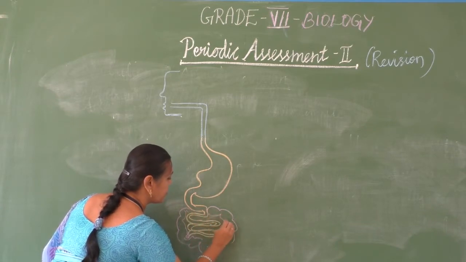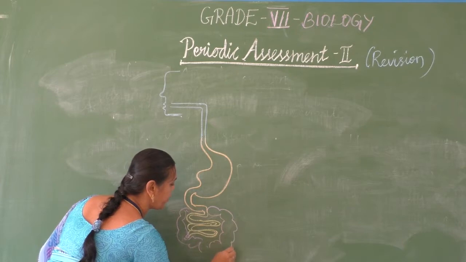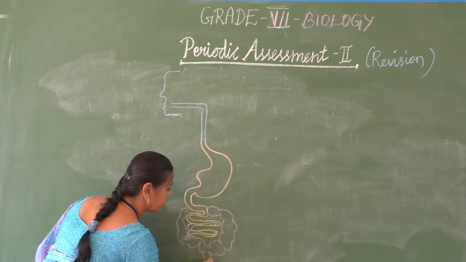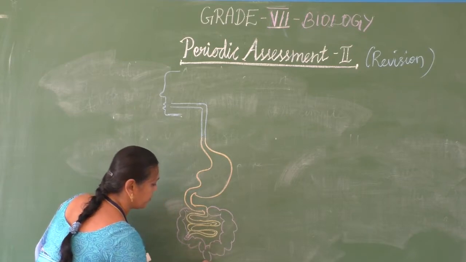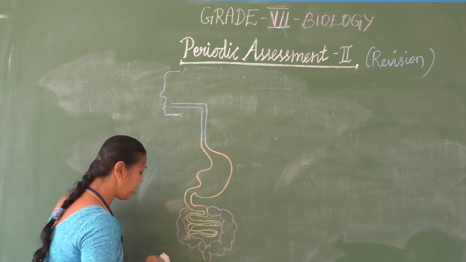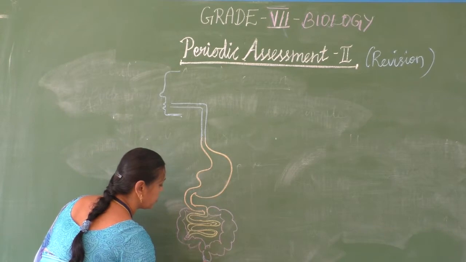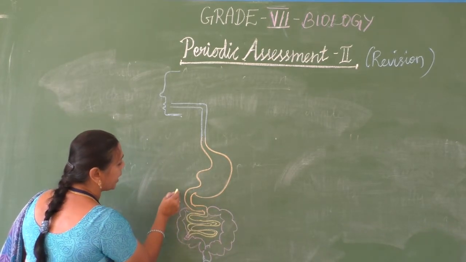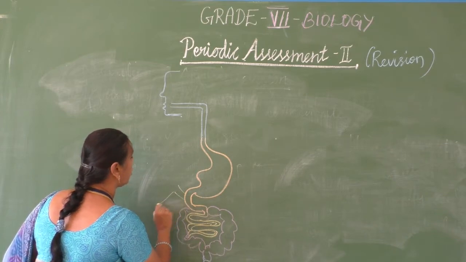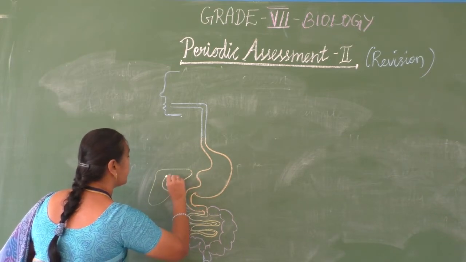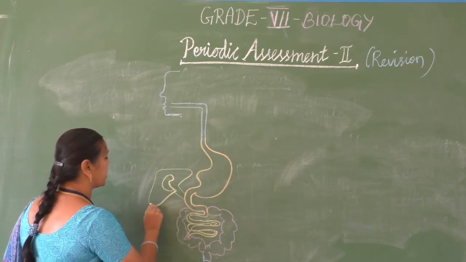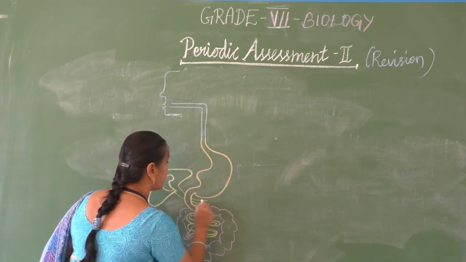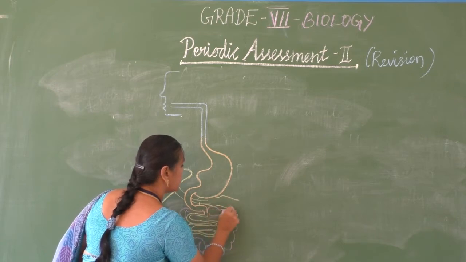So like this, the large intestine is 1.5 meters in length. And here it ends with the rectum and anus. And here another associated gland, the large gland called the liver, is present, and in this the gallbladder is present. This is the gallbladder.